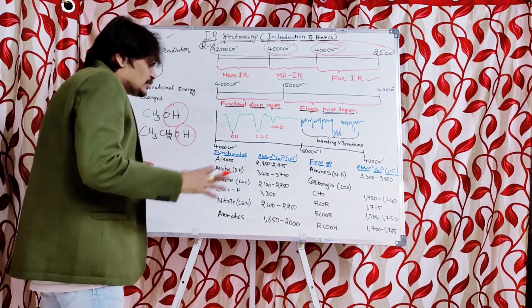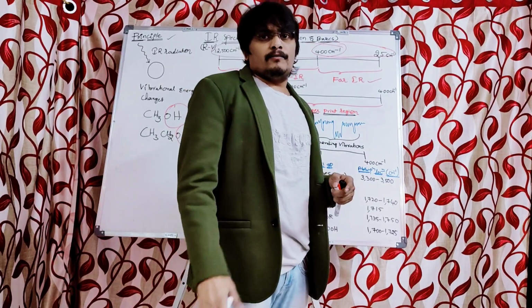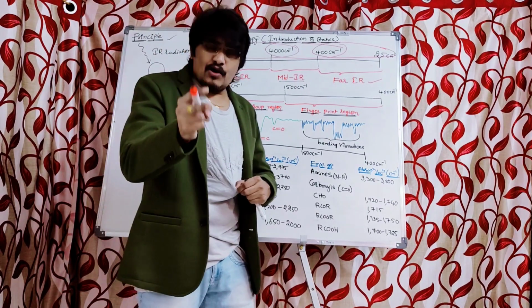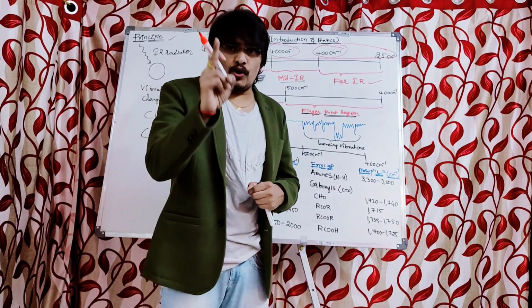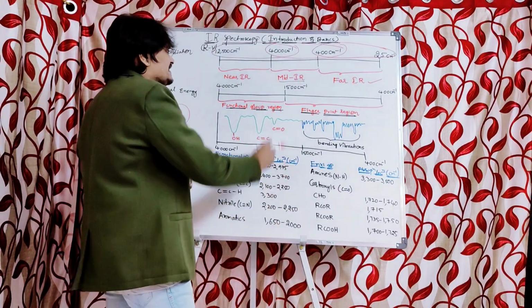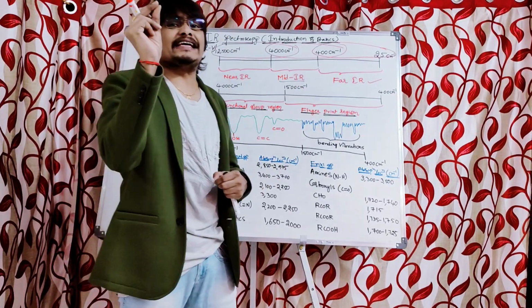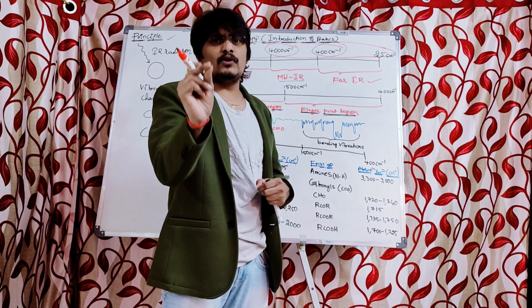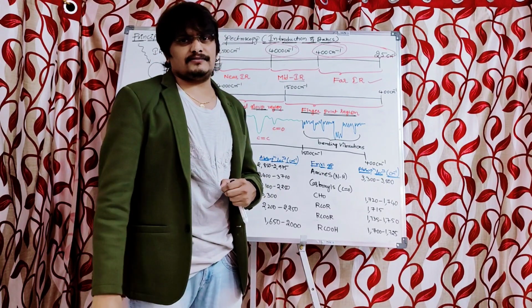By seeing this functional group, we cannot differentiate these two molecules, because both have the same functional group, hydroxyl only. You will get only one peak in the functional group region, ranging from 1500 to 4000 centimeters inverse. By observing one peak corresponding to the OH group, we cannot decide which molecule it is.